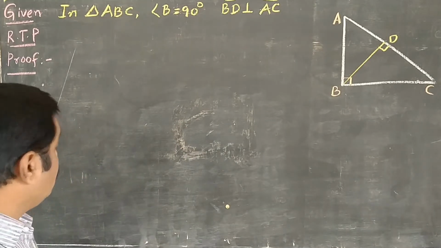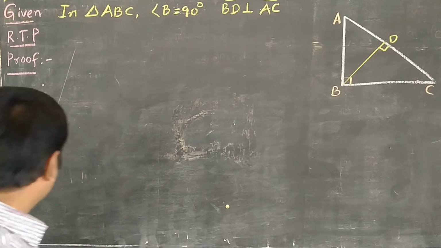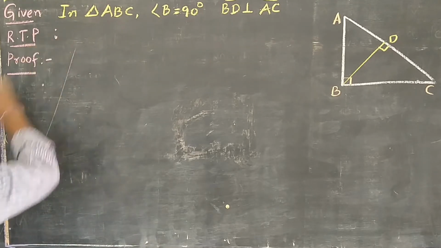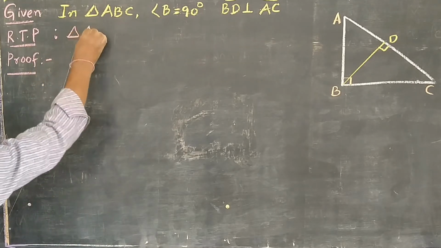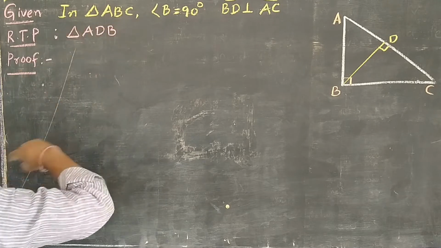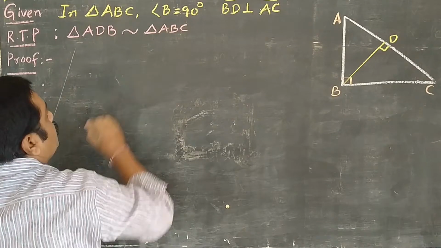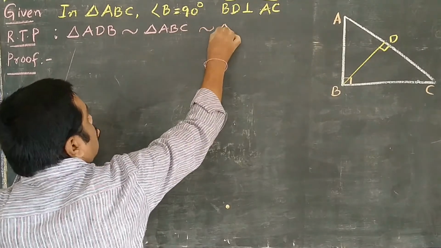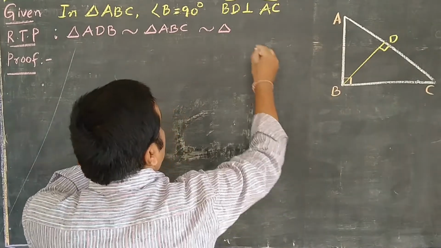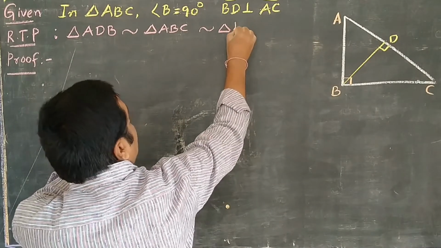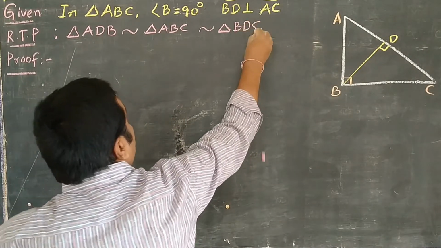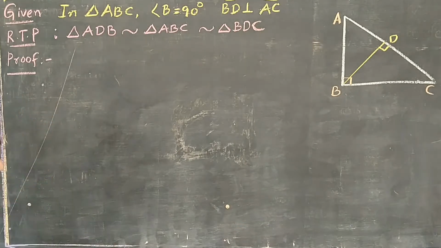So what do we have to prove? Proof: triangle ADB is similar to triangle ABC is similar to triangle BDC. It is asking to prove these three triangles similar to each other. And the proof. Let's start with the proof now.